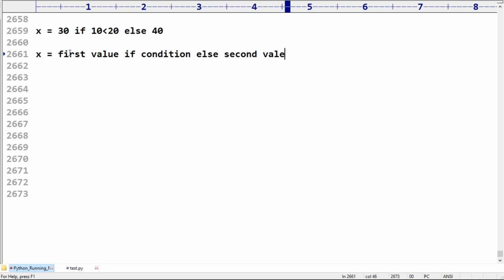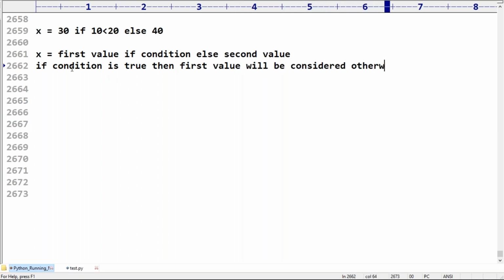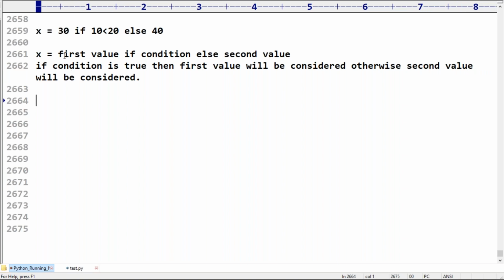If the condition is true, then the first value will be considered; otherwise, the second value will be considered. I hope that is clear for you.